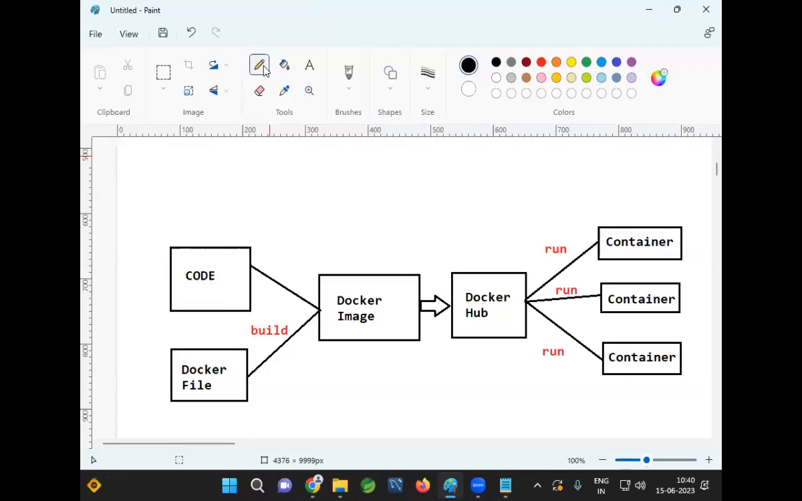And Docker is not only for Java, Docker is for all platforms. We can Dockerize a Python application, .NET application, Angular application, React application, Java application, Node.js application. Any technology-based project can be executed using Docker. Docker supports all the platforms available in the market.